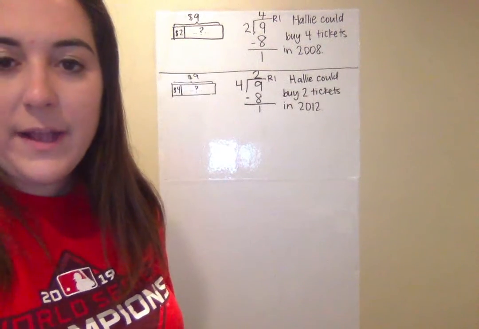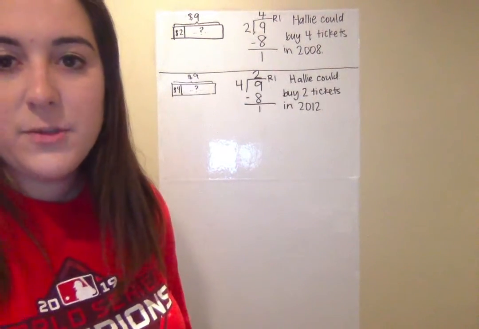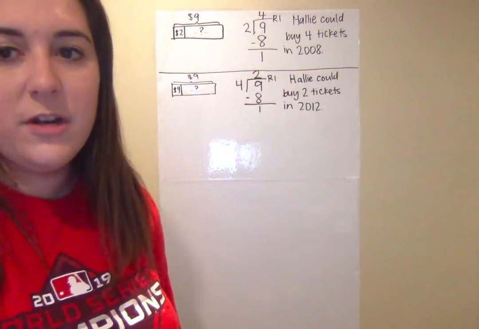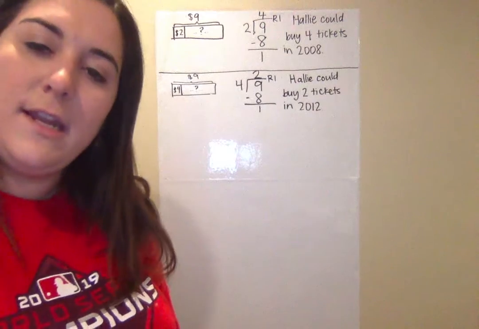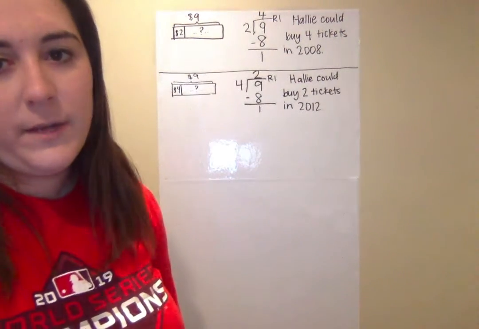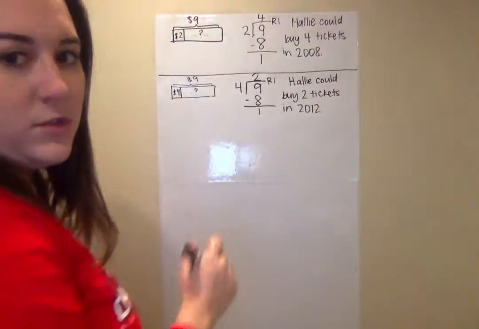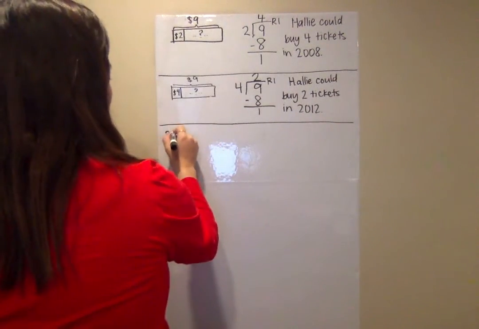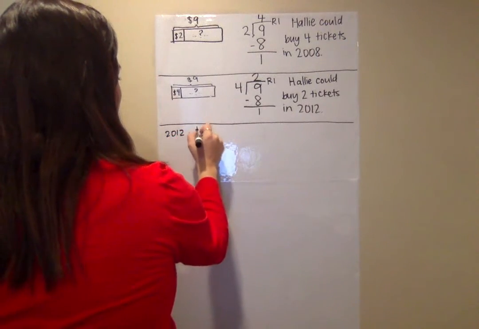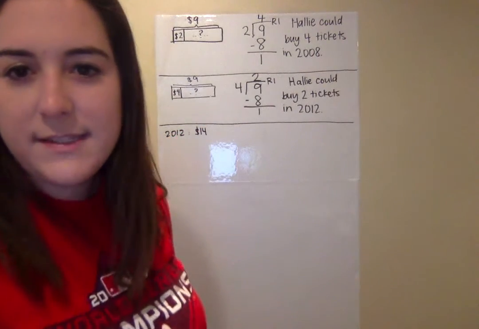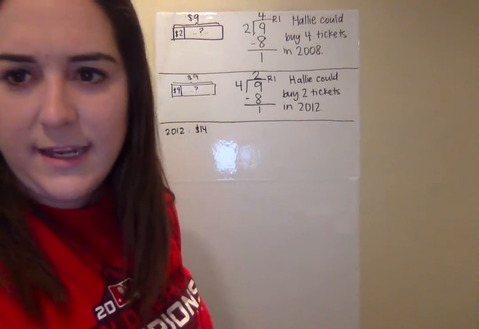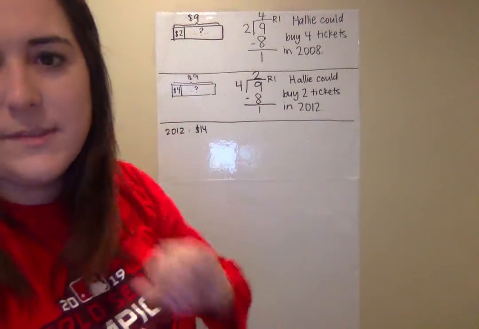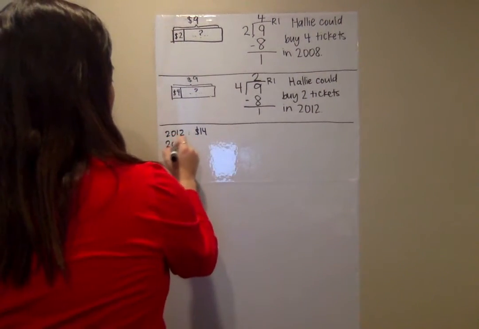Okay, so now we're at part C, question C. In 2012, Hallie's allowance was $14 per month. How much did her monthly allowance increase between 2008 and 2012? Okay, so we know that in 2012, her allowance was $14. Okay, let's go back up. How much did they say her allowance was in 2008? Because to figure out how much it increased, we have to know how much it was, right? So in 2008, it said her allowance was $9, okay?